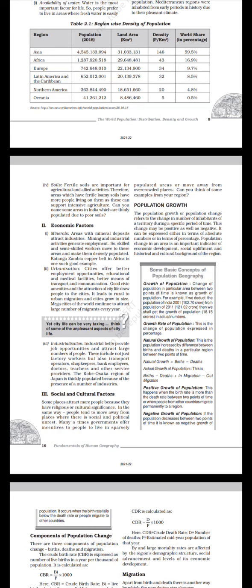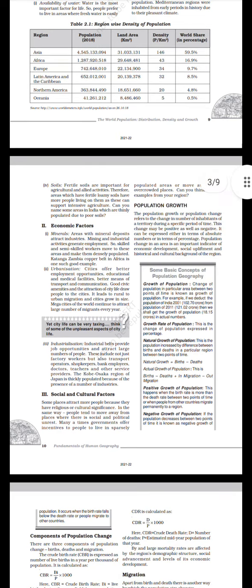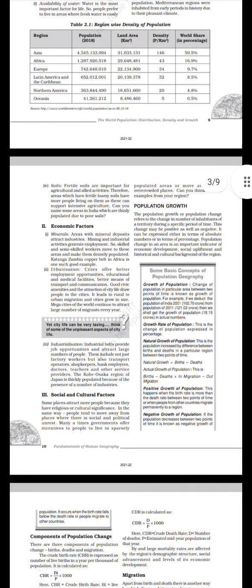Growth of population. Change of population in a particular area between 2 points of time is known as growth of population. For example, if we subtract the population of India in 2001, 102.70 crore, from the population of 2011, 121.02 crore, then we shall get the growth of population, 18.15 crores in actual numbers. Growth rate of population. This is the change of population expressed in percentage.